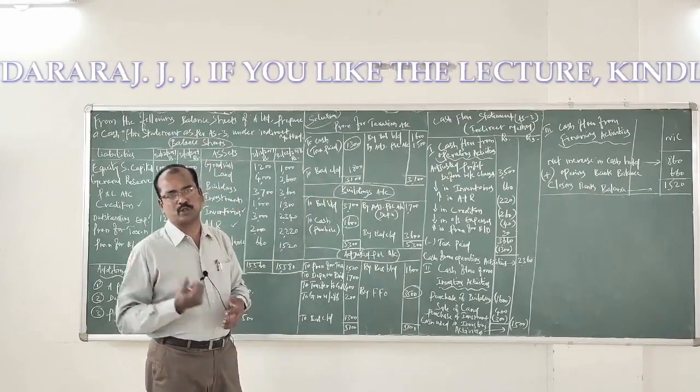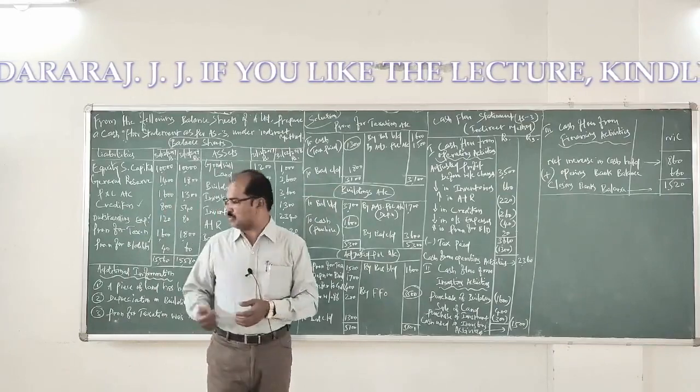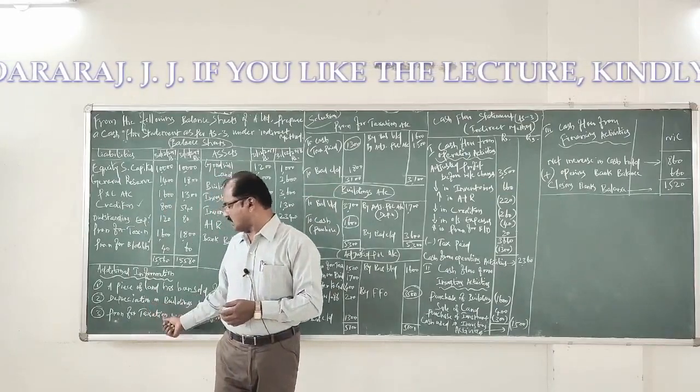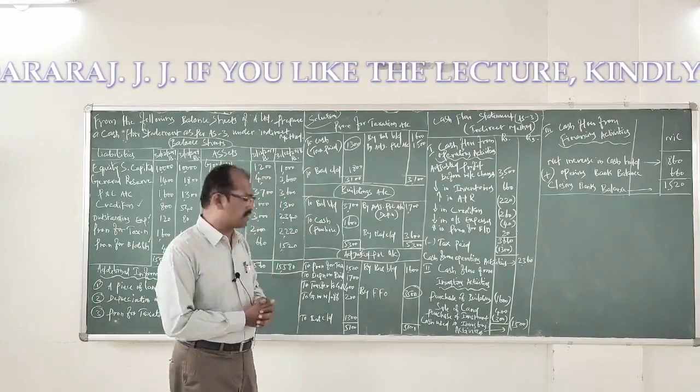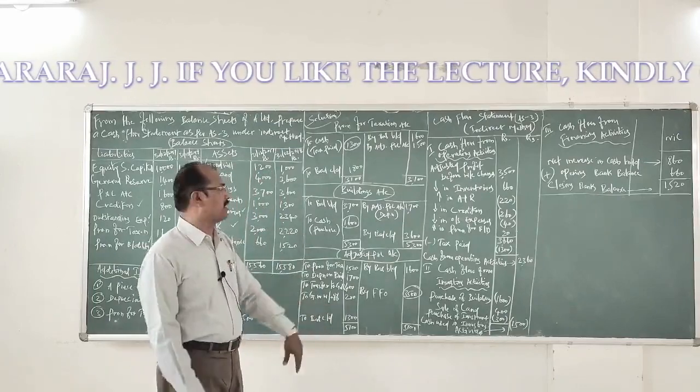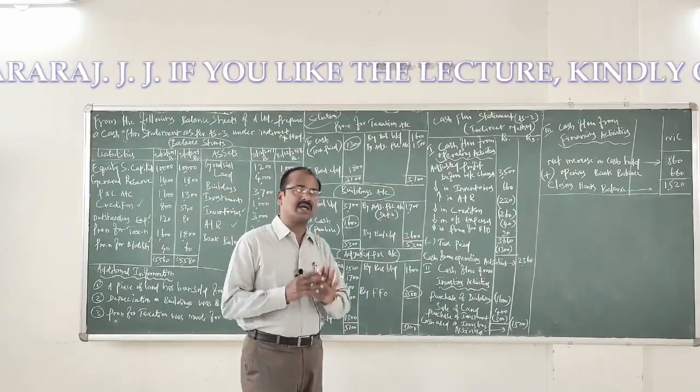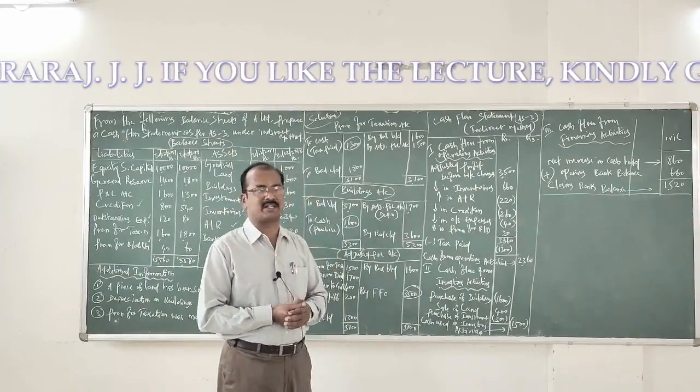Now let us do posting for the additional information, which is nothing but provision for taxation amounting to 1500 made during the year. What is the journal entry for making provision for taxation?